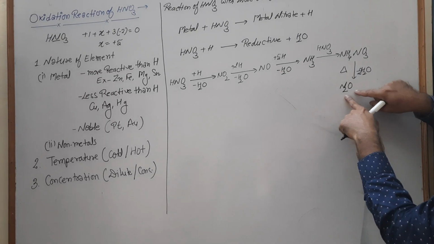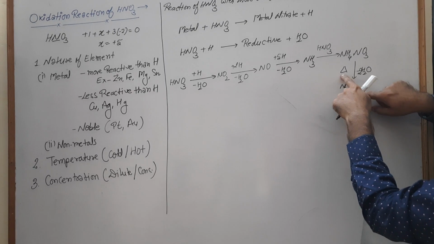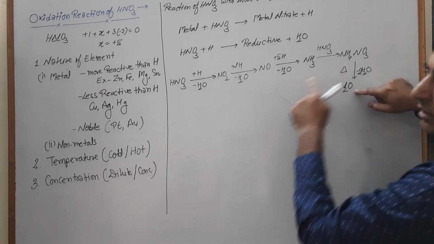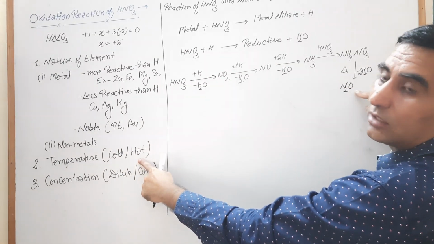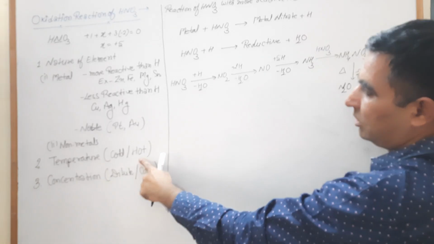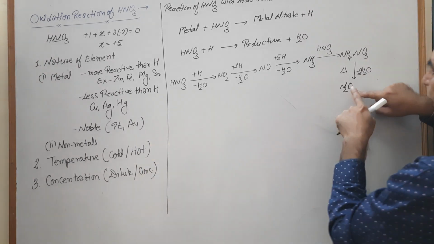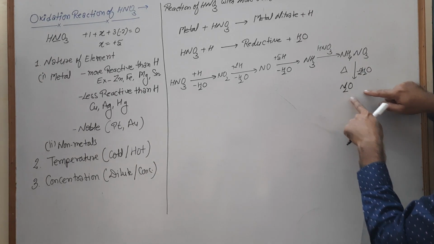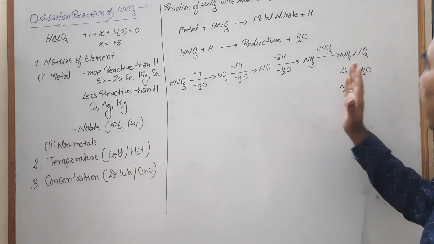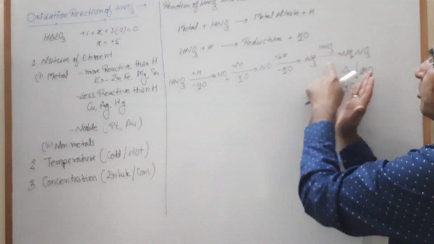N2O product we obtain only when we heat it. Heating means our temperature is high, and our solution is hot. सolution को गर्म करेंगे, in that case we obtain only N2O. अगर हमारा solution गर्म हम लोग नहीं कर रहे हैं, N2O नहीं बनेगा. At that time these other products are possible.